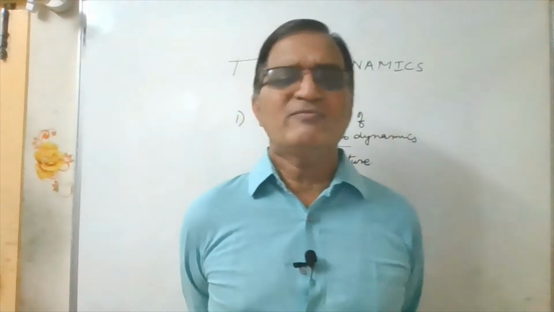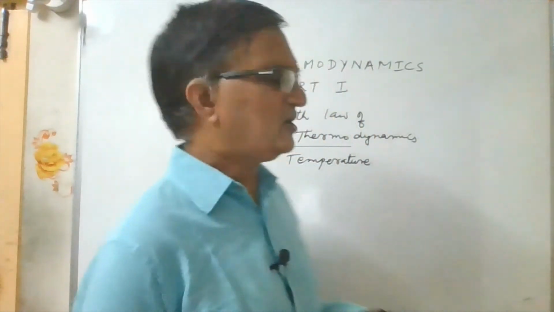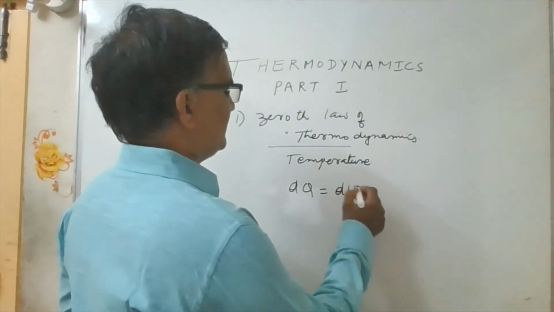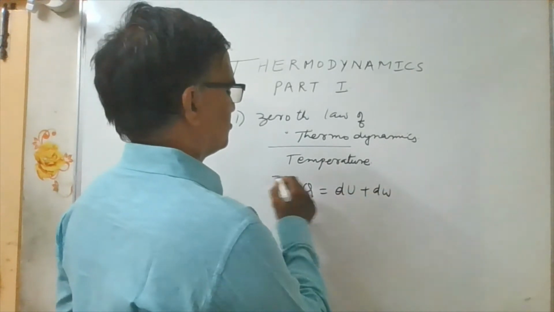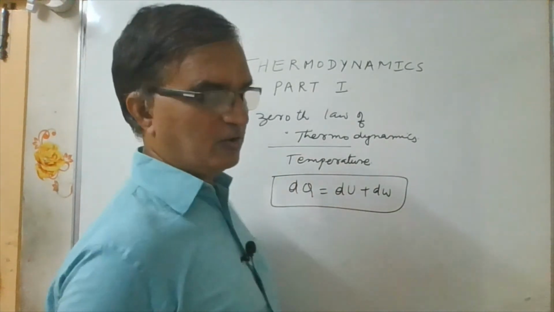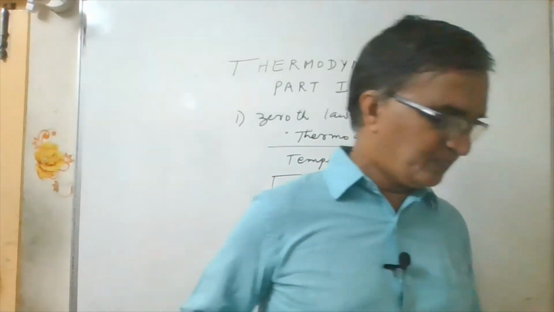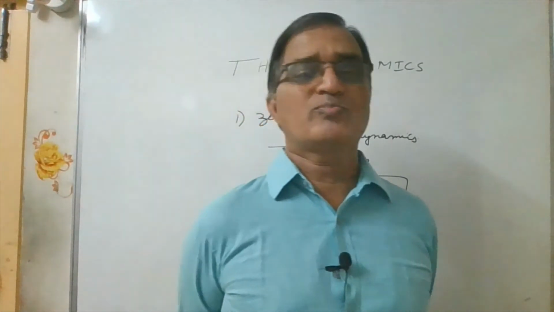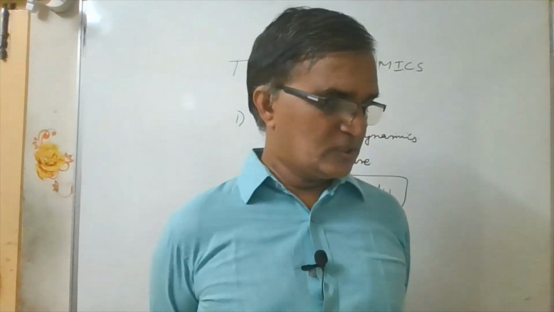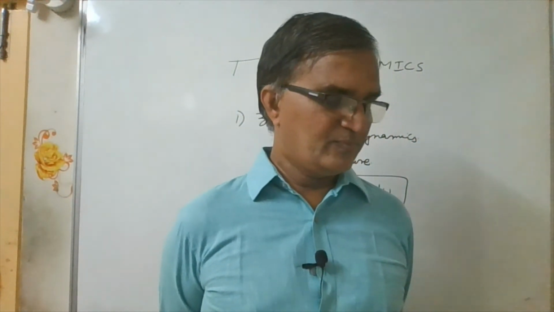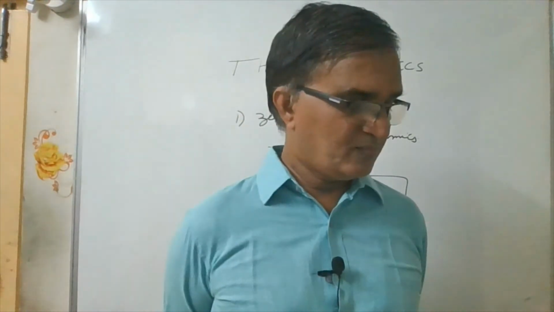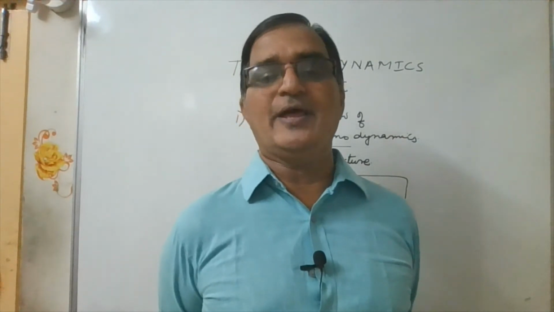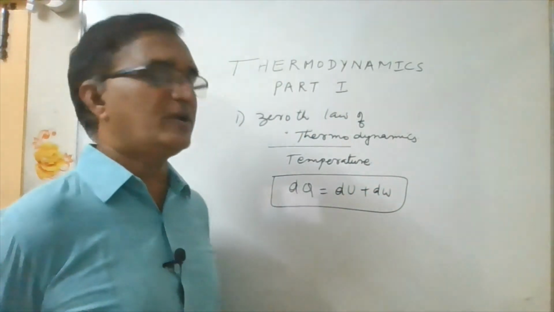Then what is the equation you have here? dq is equal to du plus dw. That is, the amount of heat supplied to a system is equal to the sum of the change in internal energy of the system and the amount of external work done. dq is equal to du plus dw.